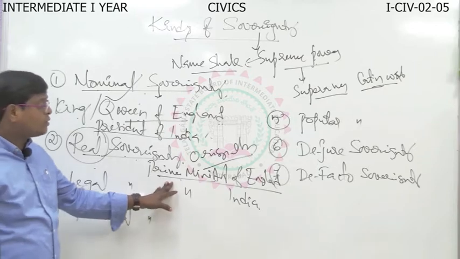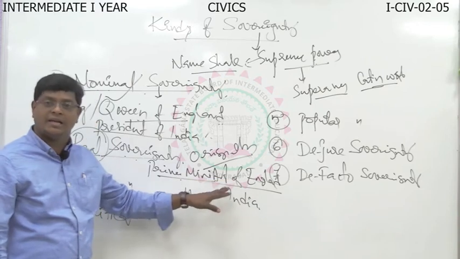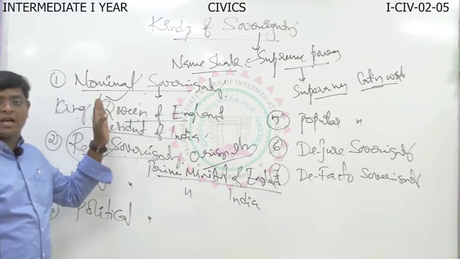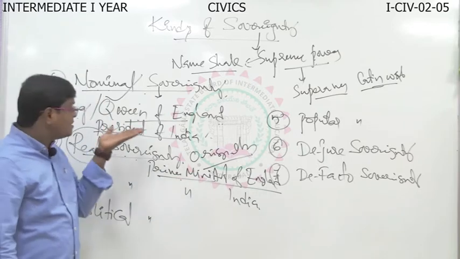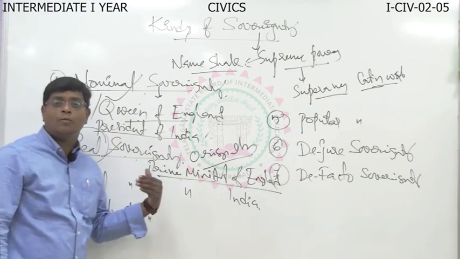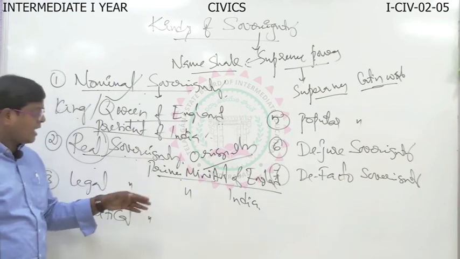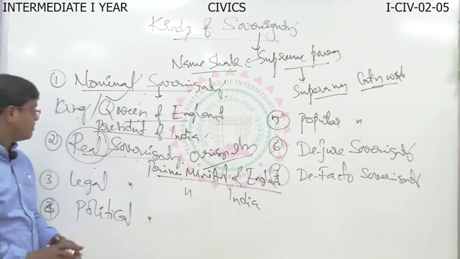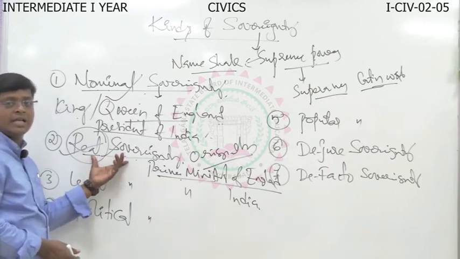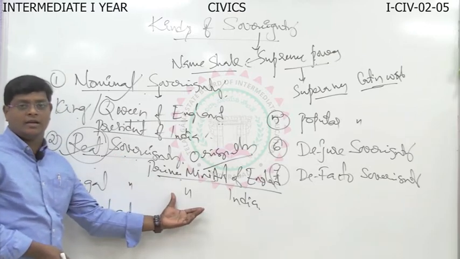Because without the aid and advice of the Prime Minister of England in England, the Prime Minister of India in India, the President or King or Queen cannot do anything. That means they worked based on the advice of the Prime Minister. Here, who played the prominent role? The Prime Minister played the prominent role in England as well as in India. That's why real sovereignty is the original sovereignty, practical sovereignty enjoyed by the Prime Minister. At the same time, the Prime Minister of India.